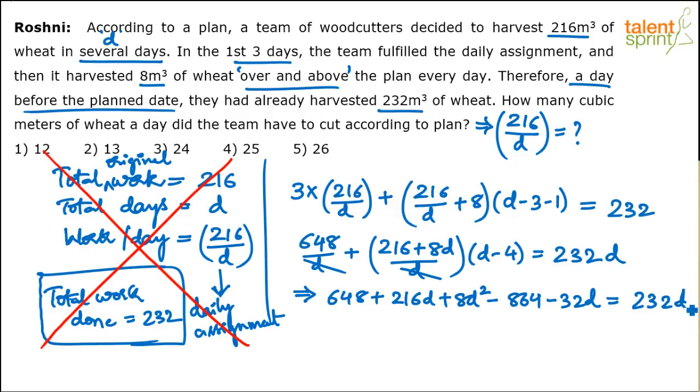You can still cut down a few steps if you add up terms directly. So, 8D square. Now what are the terms with D here? 216D minus 32D, and 232D goes on the other side. So 216D minus 232D will give you minus 16D. Minus 16D and minus 32D is minus 48D.